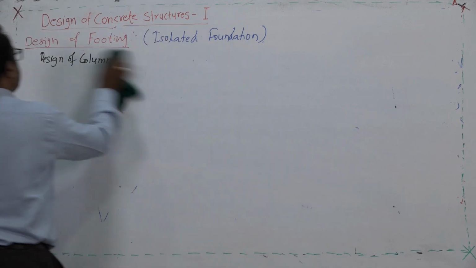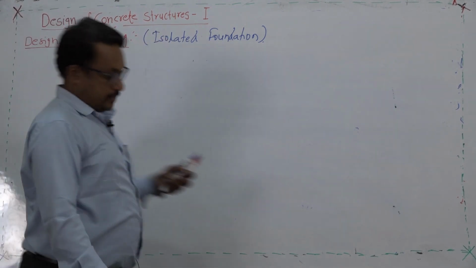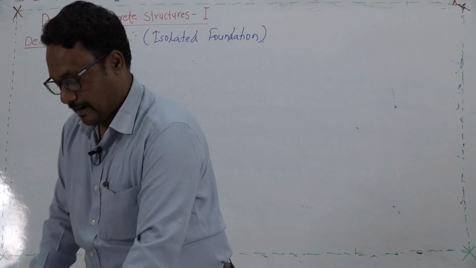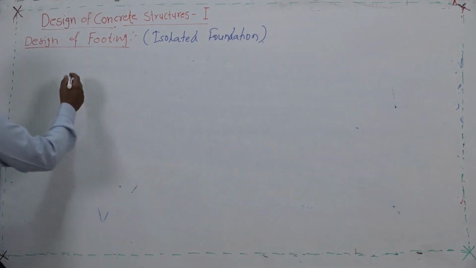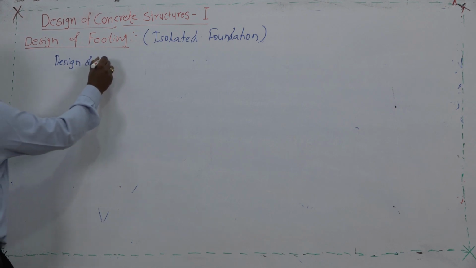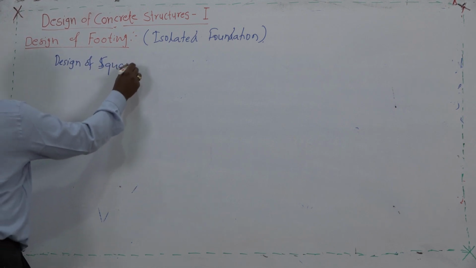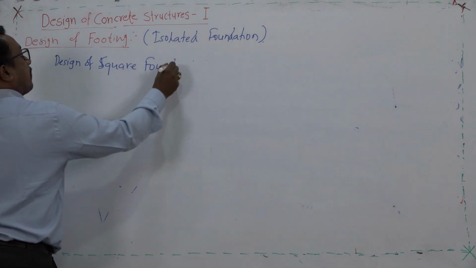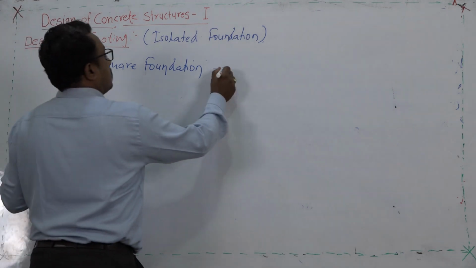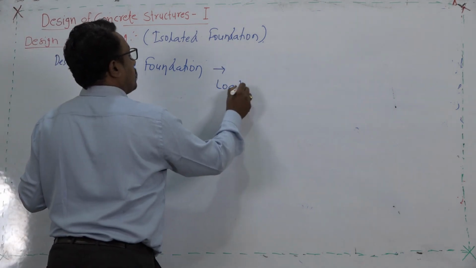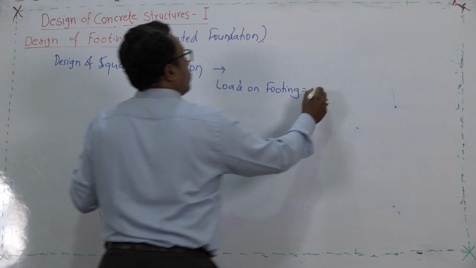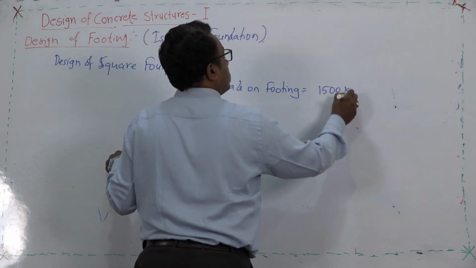Then we will start with the design of footing, design of isolated footing pad. So, design of foundation, I will specifically write the square foundation. The load on footing, how much? 1500 kilonewton.